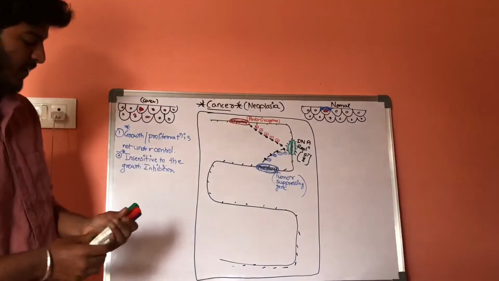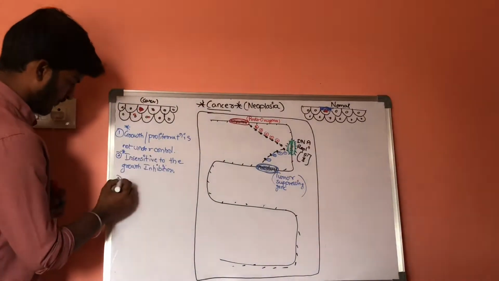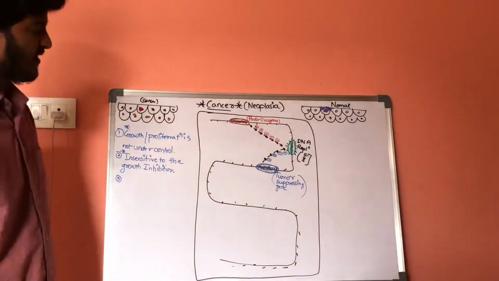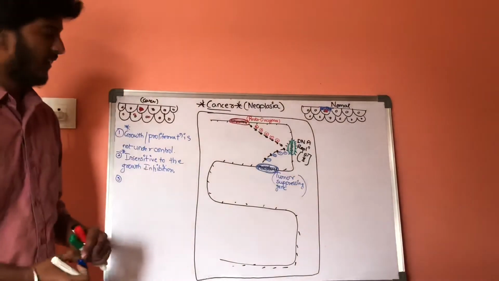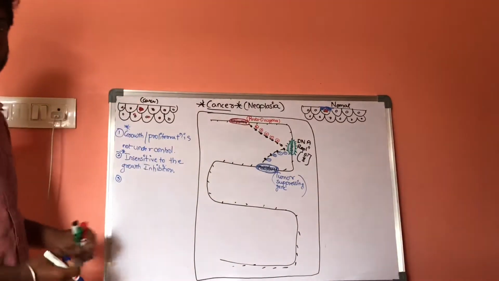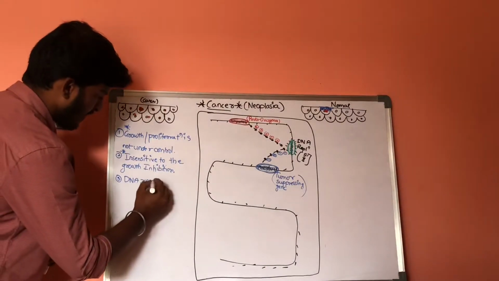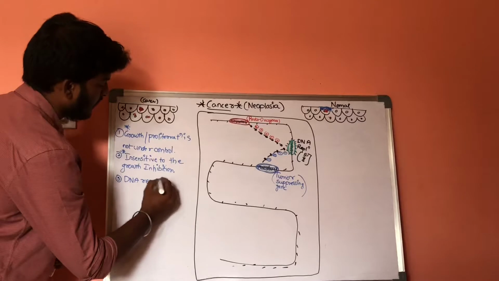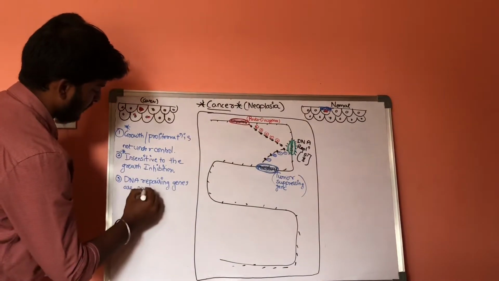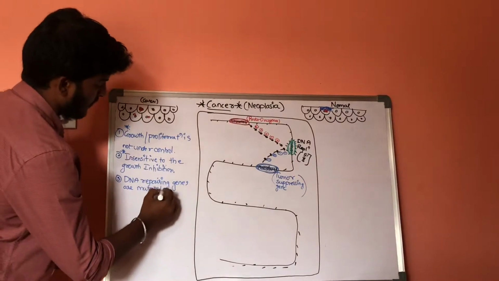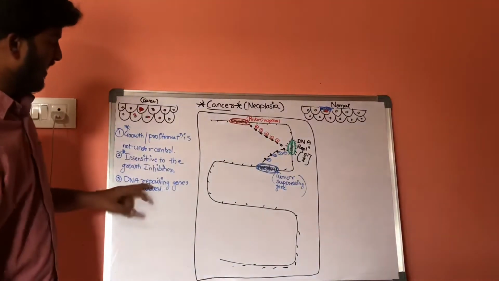And coming to the third point, which is a characteristic feature of a cancer cell. The third characteristic feature of the cancer cell is that the DNA repairing genes are mutated. This is the third characteristic feature: DNA repairing genes are mutated.